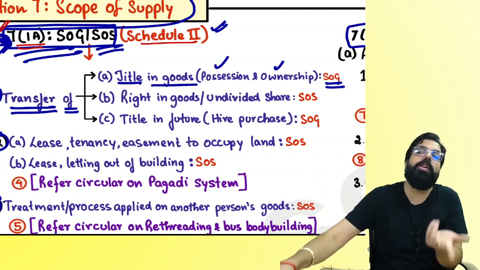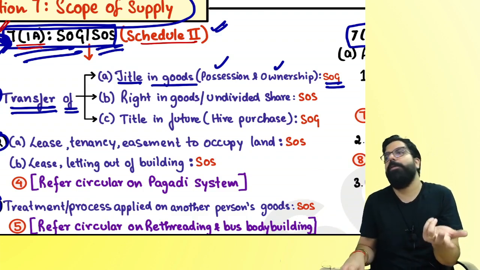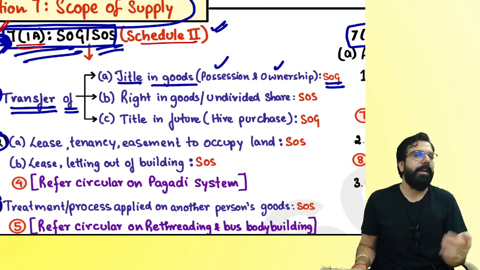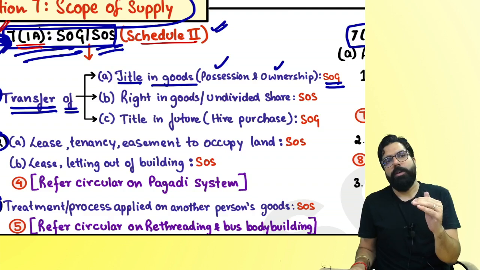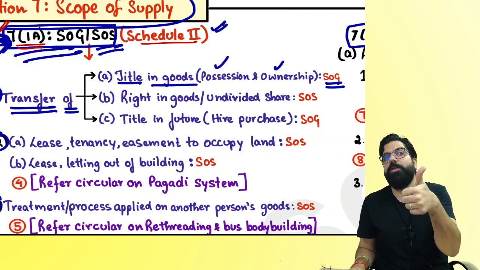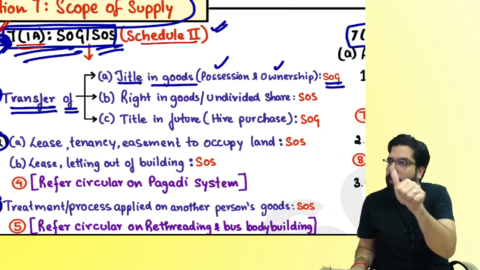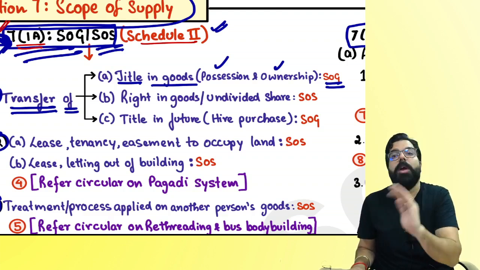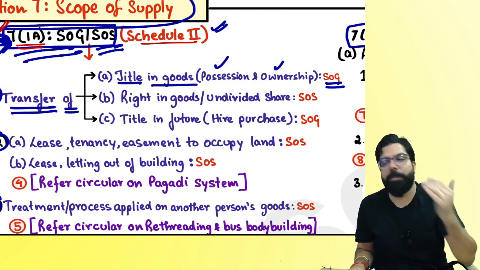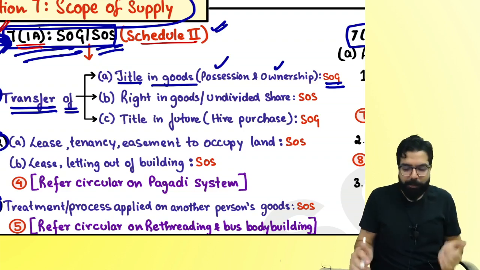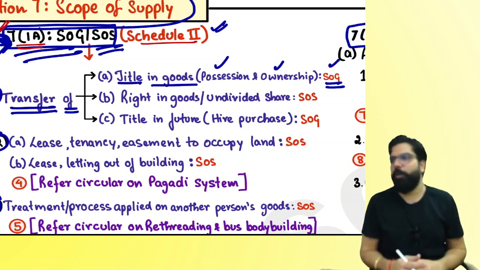Is it supply of goods or supply of service? Supply of goods. So one shopkeeper is there. He sells the goods. He sells the goods means he gives you the title, possession also and ownership also. My question, he is giving supply of goods or supply of service? Supply of goods. Simple clarification. Can I go ahead, everyone? Next.